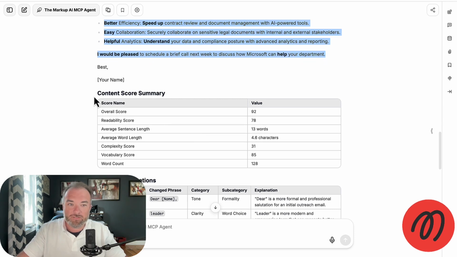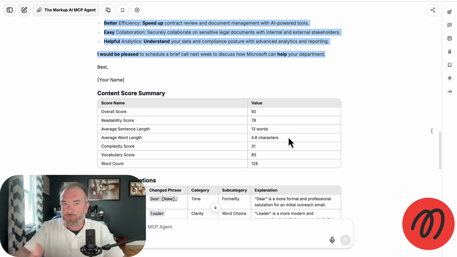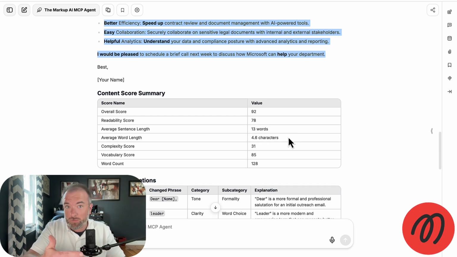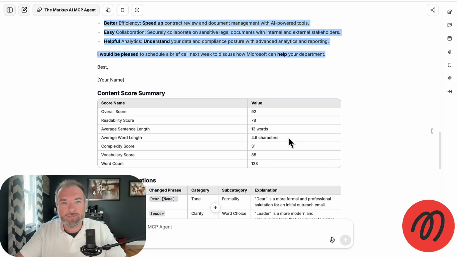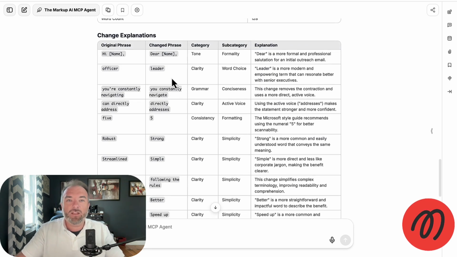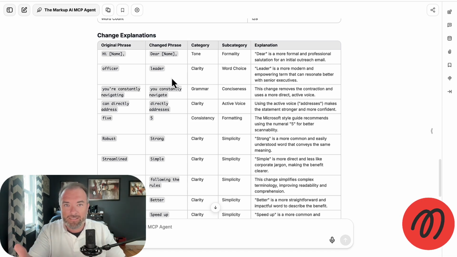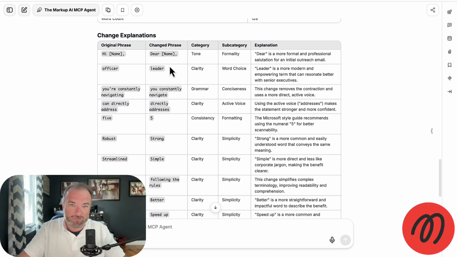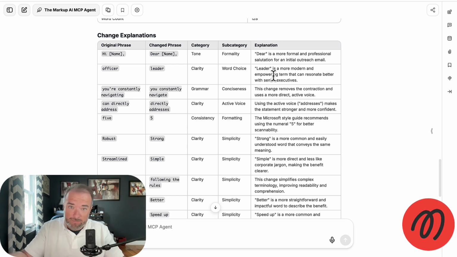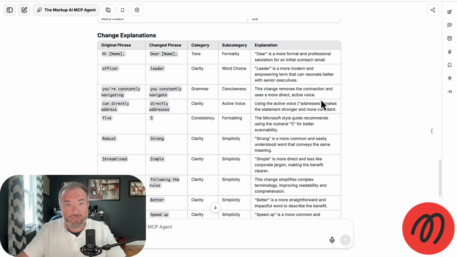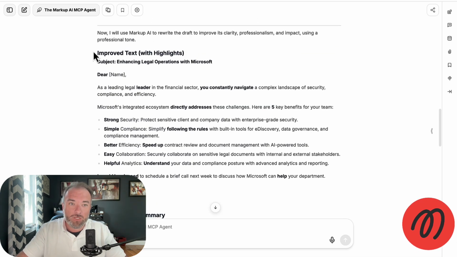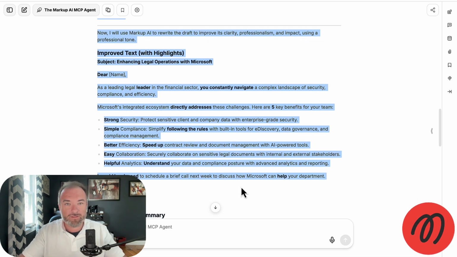And we can see that the content summary score, the new summary score, brings us up to a 92. We have a great readability score, our average sentence length and so forth. So we have some great details about what the actual makeup of the text is. And we can get a list of the exact changes that were requested and made in this email. So we can actually see why things were changed, the category of what the problem was, and even more, the exact explanation of why the changes were made. So now we have a much better email that's aligned with our brand and with our tone.